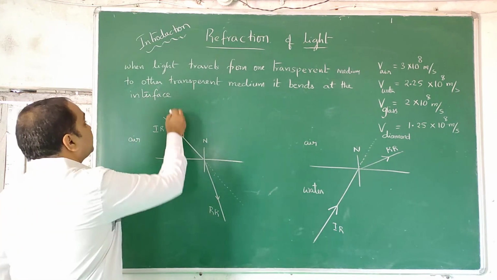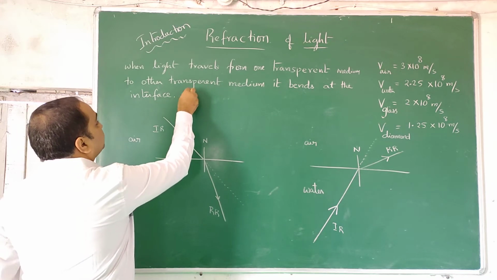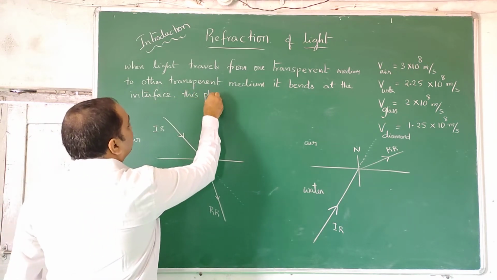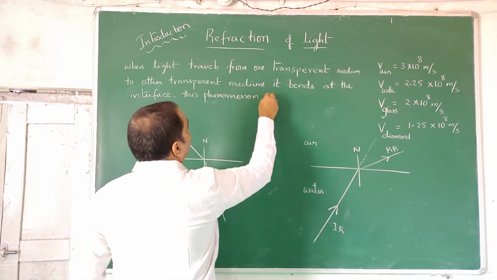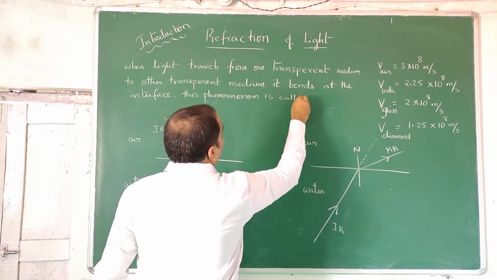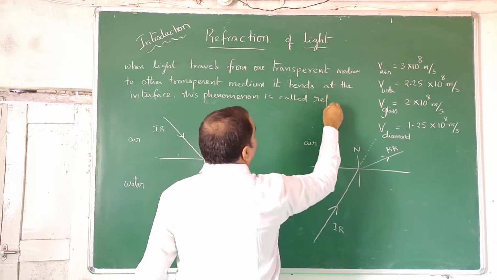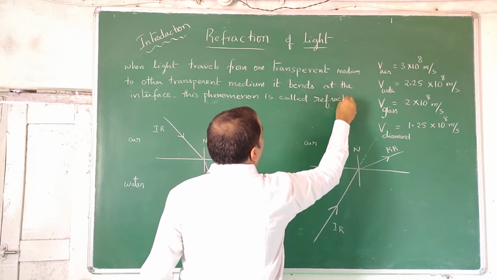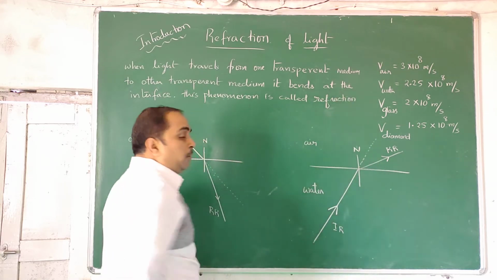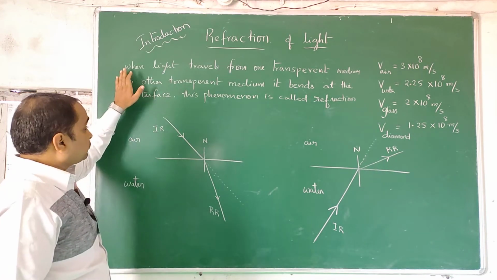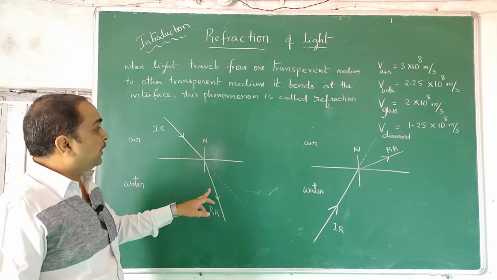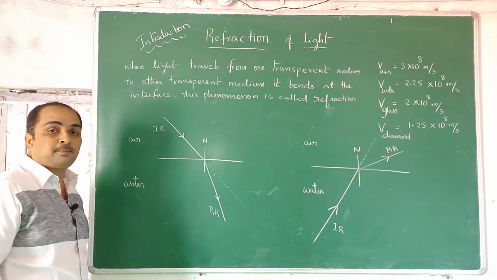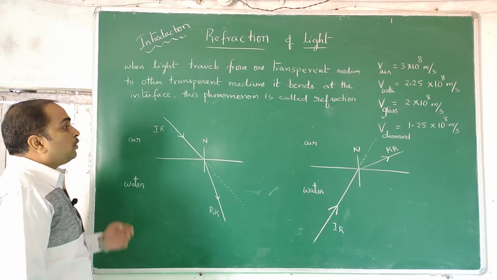At the interface, this phenomenon is called refraction. So refraction is the bending of light when it travels from one transparent medium to another transparent medium. This is the definition. Now the question is why?